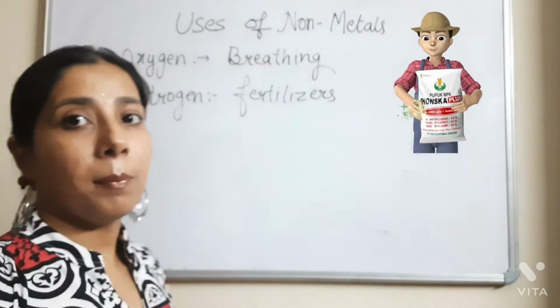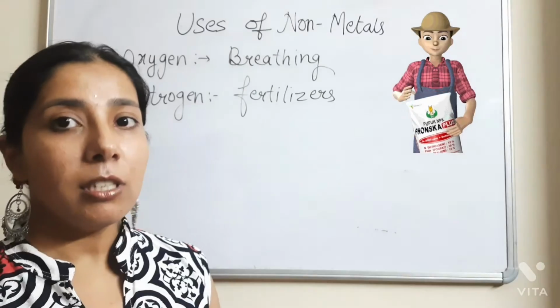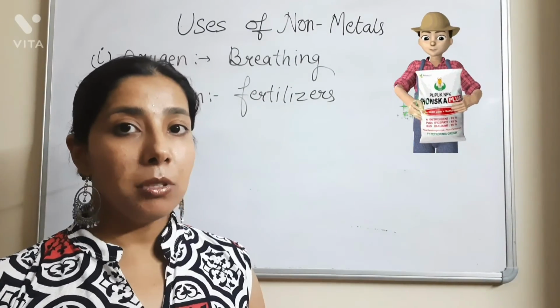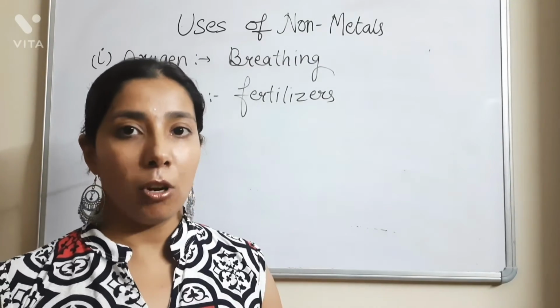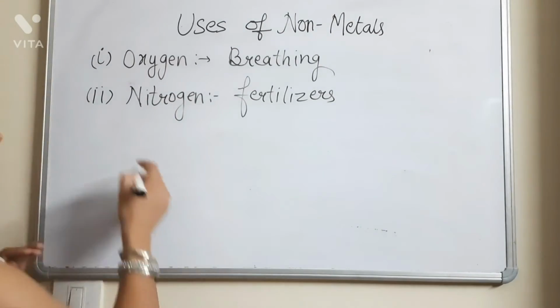For the good growth of the plants in the fields, what we use is nitrogen. Nitrogen as such is not used, but the compounds of nitrogen are used for the growth of the plants in the field. So this is another use of the nitrogen non-metal, that is it is used in making the fertilizers. So next is point number 3.